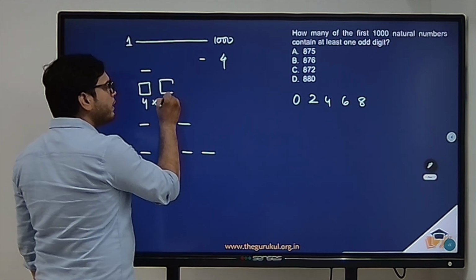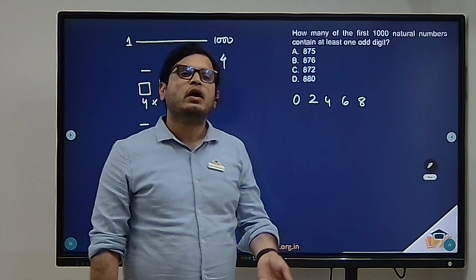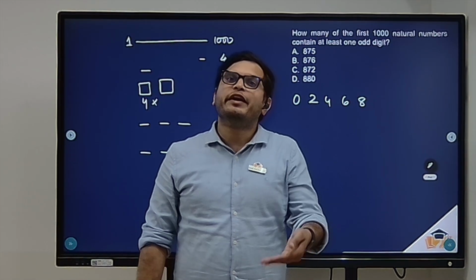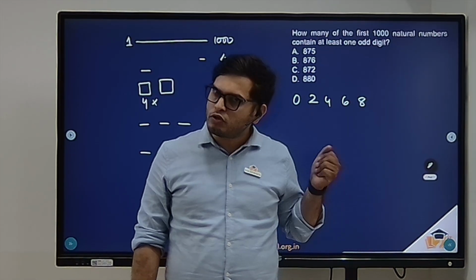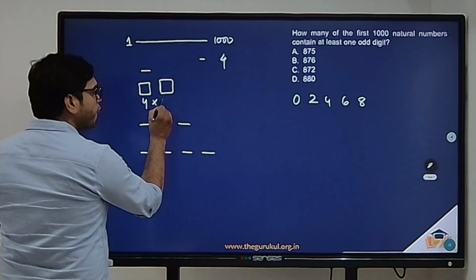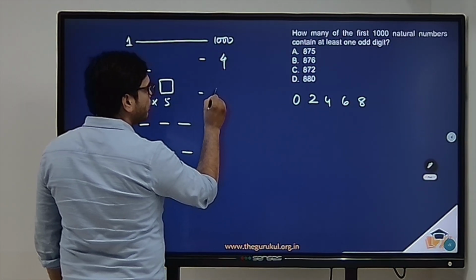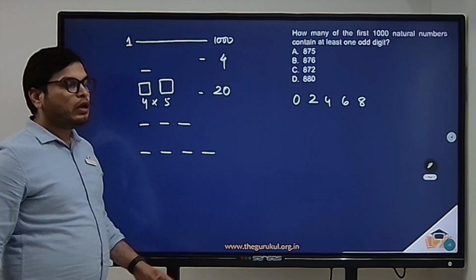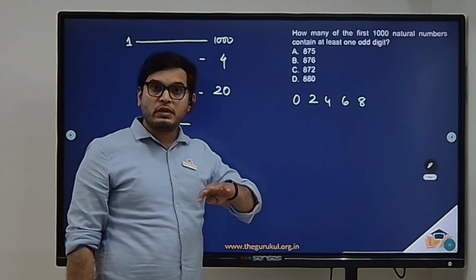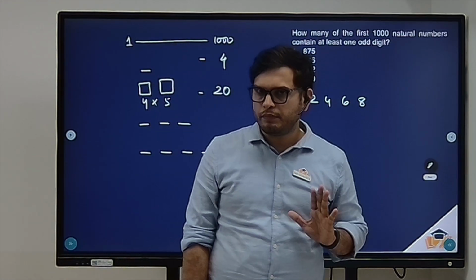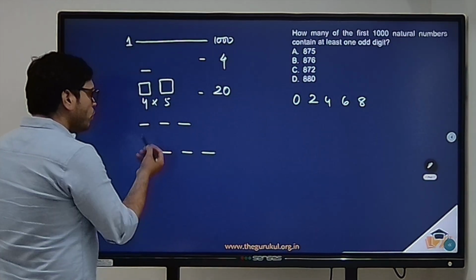Now coming to the second digit, this could be 0, and repetition can also be allowed because you have 22, 44, 66, 88, and so on. So you have 5 ways of selecting this digit. So in total there are 20 two-digit numbers that do not have any odd digit. Now coming to 3 digit numbers.